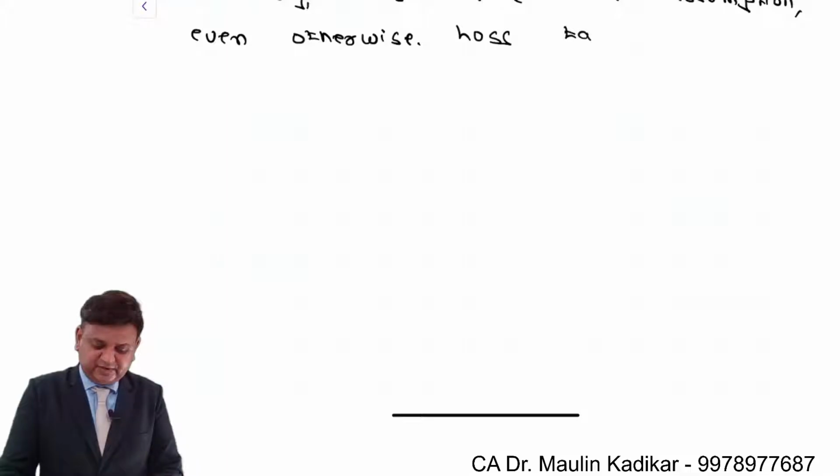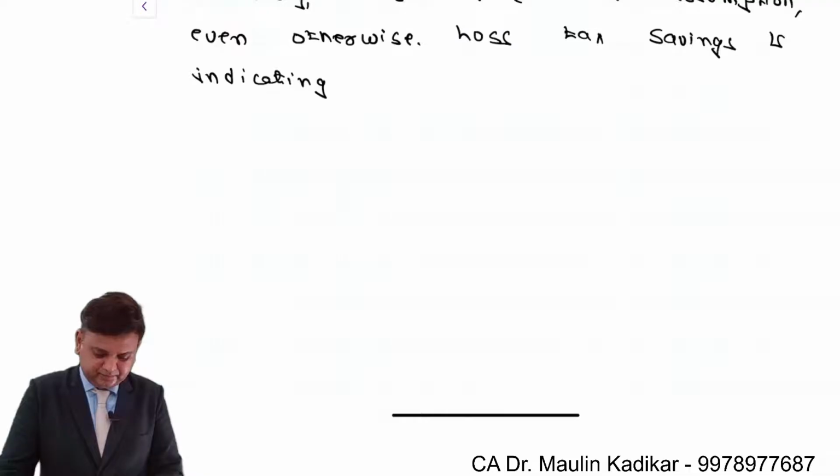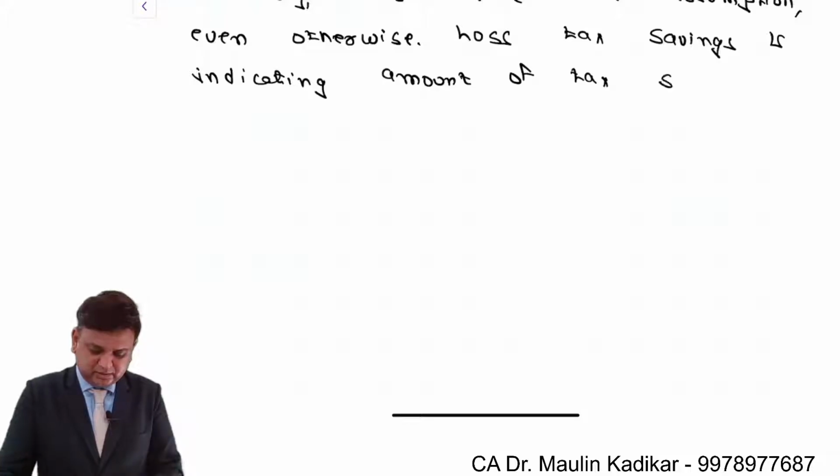Loss tax savings is indicating the amount of tax saved due to loss.